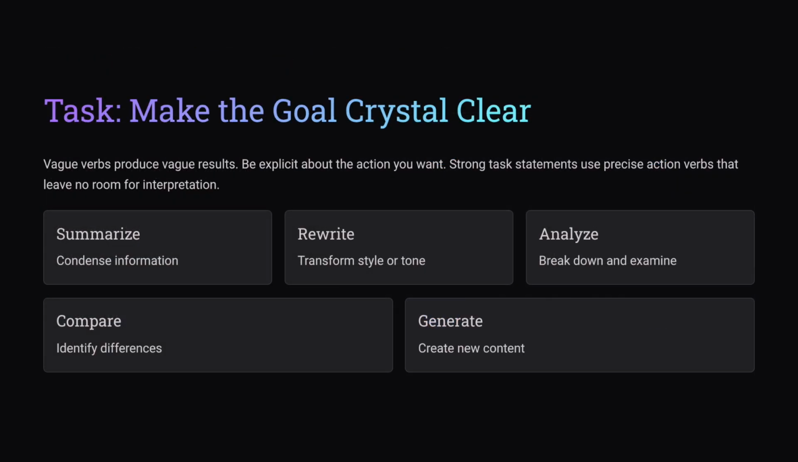Now, about the task. Vague verbs produce vague results. Help me with this is not a task. Fix this is not a task. Instead, use precise verbs like summarize, rewrite, analyze, compare, generate, classify, prioritize. For example, instead of improve this paragraph, say, rewrite this paragraph in clear, friendly English, remove jargon, and keep it under 80 words. That's a proper task, and then AI knows exactly what to do.